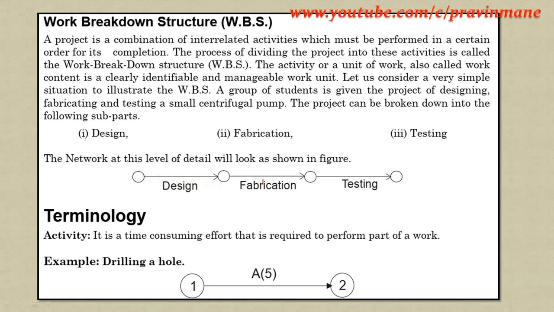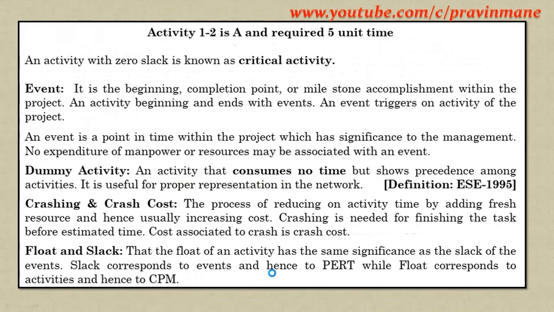So, design, fabrication. Activities are shown by arrows with arrowheads, and these are called nodes, or we can call them events. Then terminology, we will see activity. An activity is a time-consuming effort that is required to perform a part of work, like drilling of a hole. Anything which requires resources is an activity. Here this is node 1, node 2, and this is the activity. This is the start time of the activity, this is the finish end of the activity. A is the activity name and 5 is the unit. This way we show an activity in the network: activity 1-2 is A and requires 5 units.